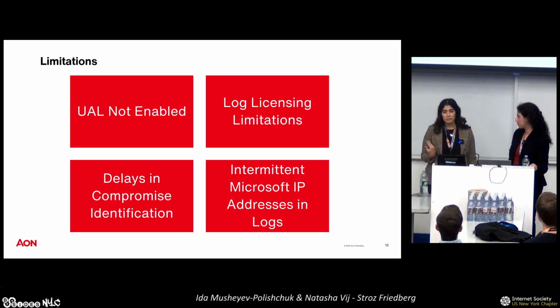Finally, we do want to talk about intermittent Microsoft IP addresses showing up in the logs. It's a little bit frustrating. I don't think anyone on our team has fully understood the full scope of why this happens, but we see this a lot when we're doing analysis looking at SharePoint files or mail access items, where we see residential IP addresses or the user's organization's IP addresses, and then randomly we'll start seeing Microsoft IP addresses, which on a normal basis wouldn't be that big of a deal. However, when you're talking about a compromise, you're trying to differentiate what's threat actor activity versus what is normal user activity. So with that, it becomes a little bit more challenging.